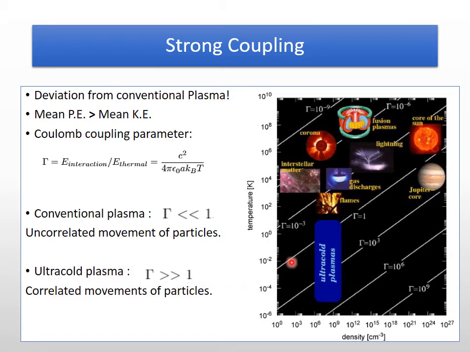Now in this figure, we can see that there is a distribution of gamma with respect to density and temperature. This covers almost the entire physical body seen in the universe. The ultra cold region lies here, where the density is quite large but the temperature is very low.